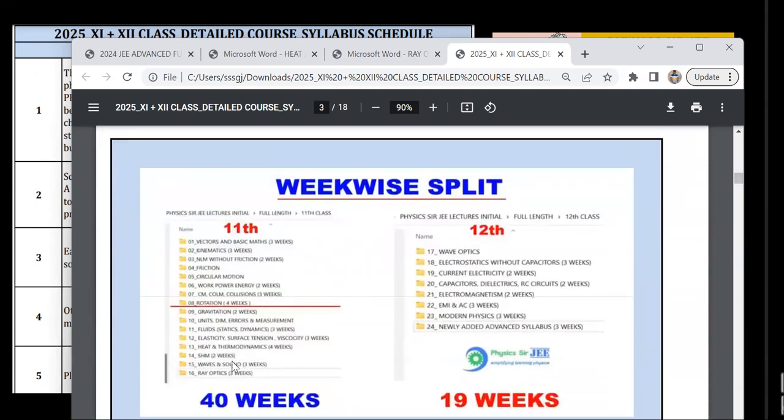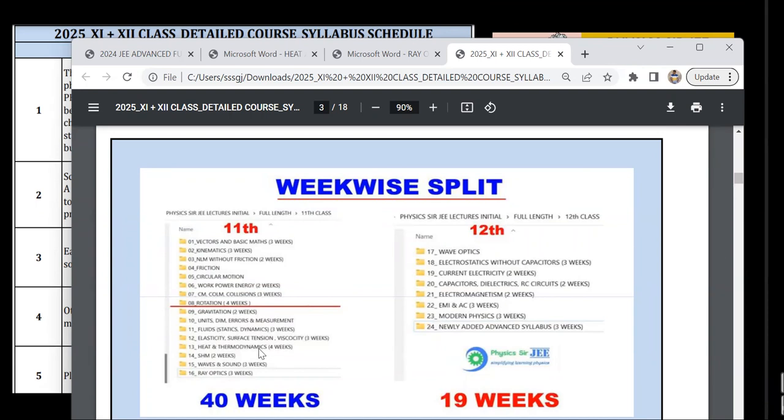So this is how I split 16 chapters for 11th and 17 to 24. This number represents the sequence. So 40 weeks for 11th, 19 weeks for 12th. So right now, each of these will be available in sequence as chapters.